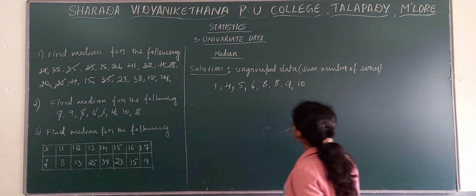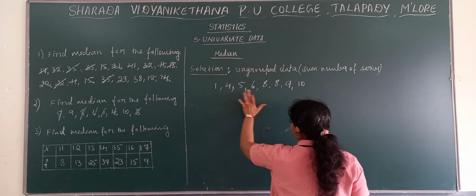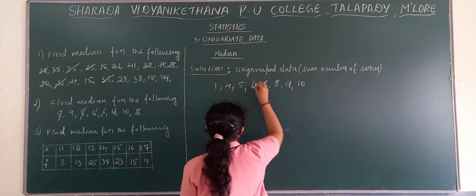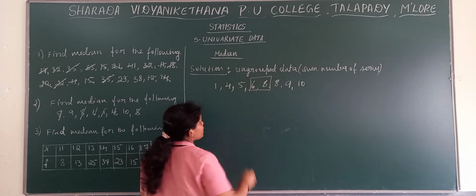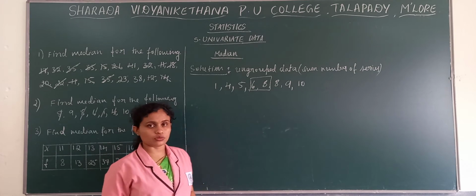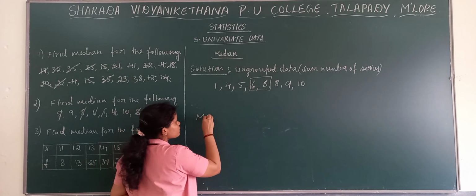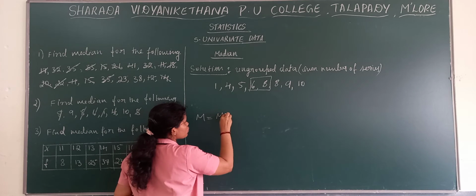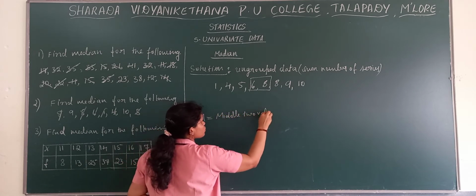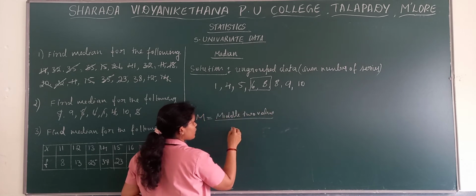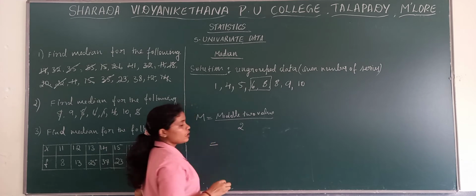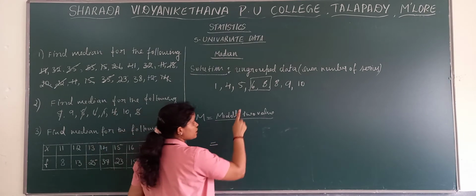And 10. Now, total how many values? 8 values are there. So 8 values means these two will be the middle 2 values. Here 3 left, here 3 left, and these are the middle 2 values. So in this case, median is equal to middle 2 values divided by 2. Middle 2 values divided by 2.